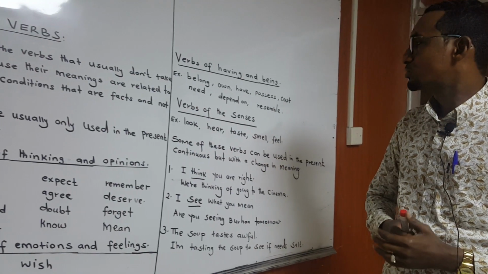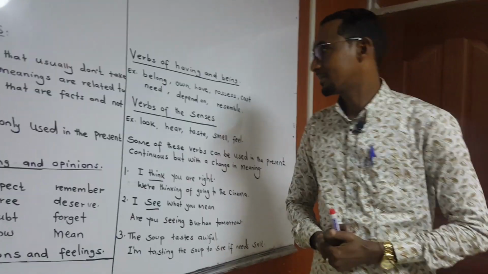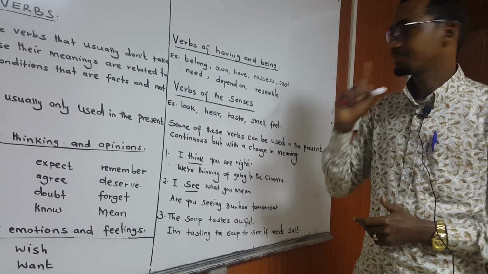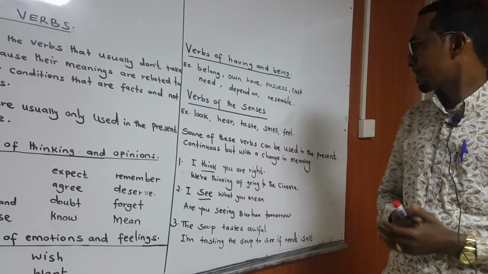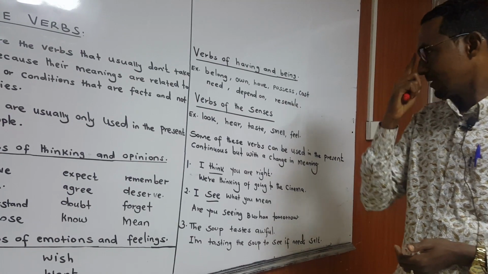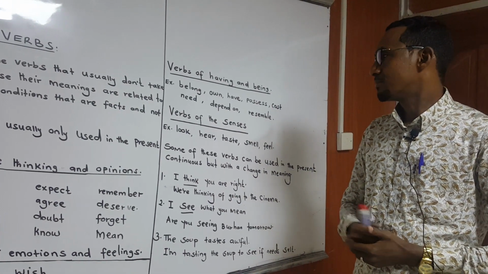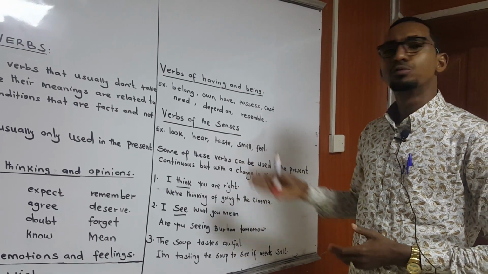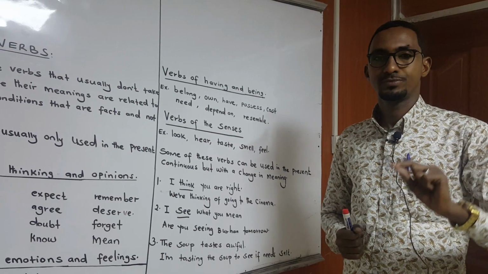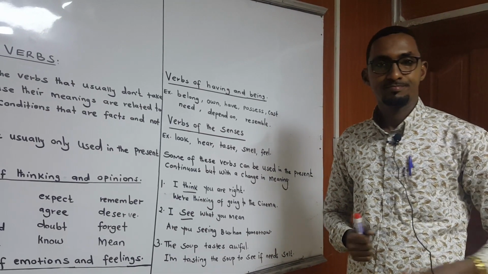Let's move on to verbs of the senses. For example, look, hear, taste, smell, and feel. If you want to use these verbs, you can say, for example, this food smells good.